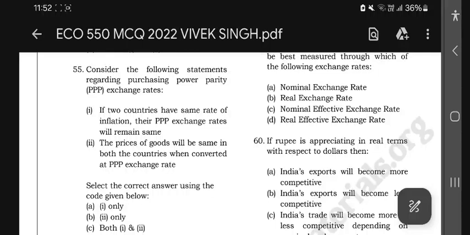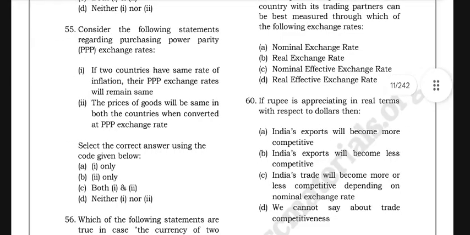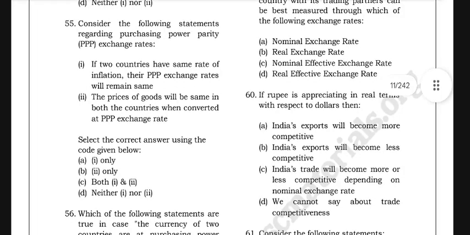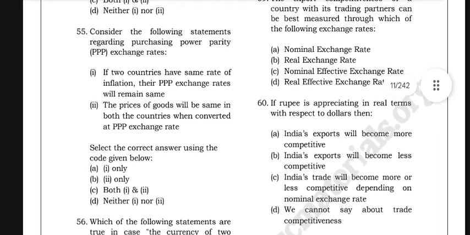Consider the following statements regarding the purchasing power parity exchange rate. If two countries have the same rates of inflation, the PPP exchange rates will remain the same. The price of goods will be the same in both the countries when converted at the PPP exchange rate.